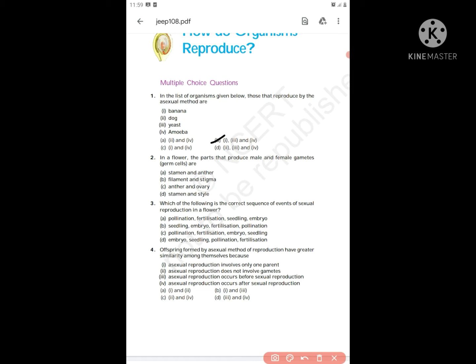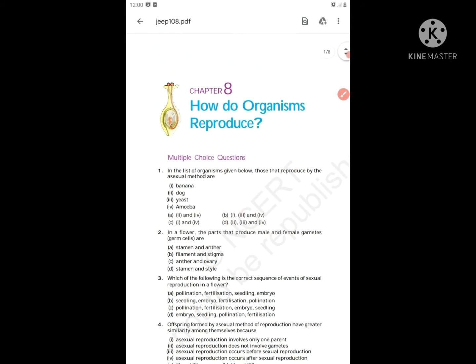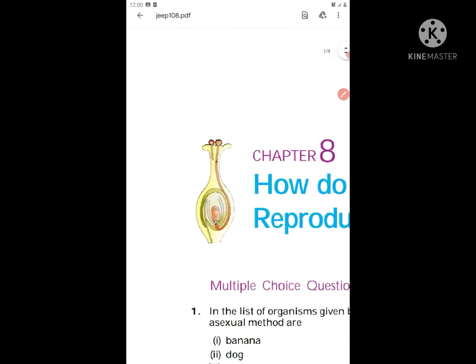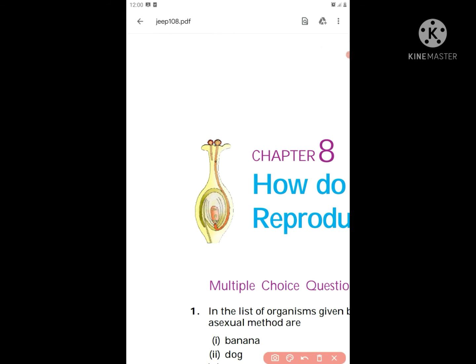Next, in a flower, the parts that produce male and female gametes, which are nothing but germ cells, are. We'll take this because it's tough to draw the diagram. So we'll take help of this. Now let's label the diagram fast.